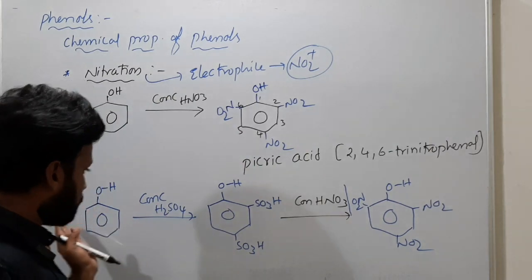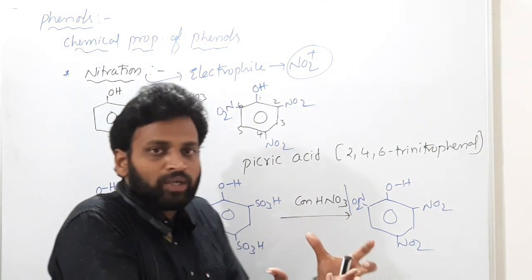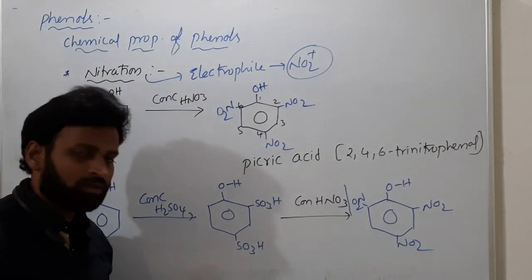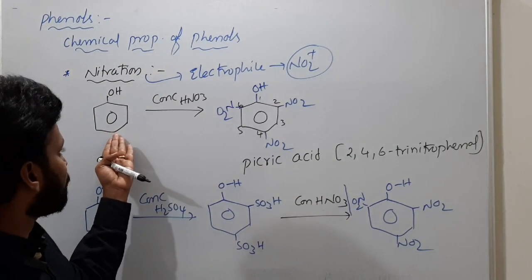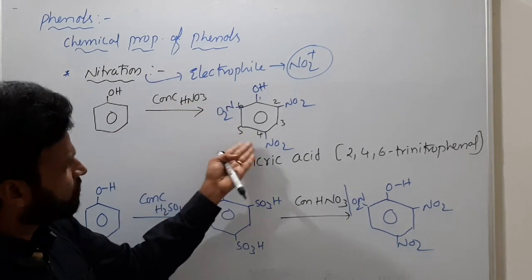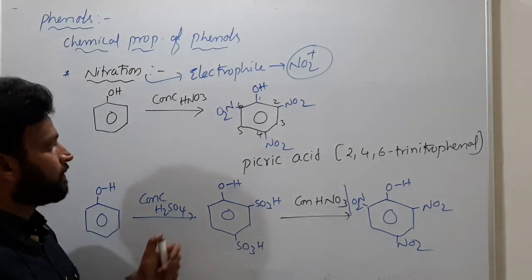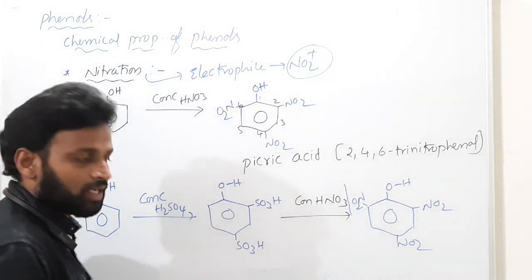And why are you using this process? To increase the yield, the quantity of this picric acid, we use sulfonation. Simple reason. It will be more acidic compared to direct phenol. For direct phenol, if you add concentrated HNO3, this will come, but less yield, meaning less quantity of picric acid.